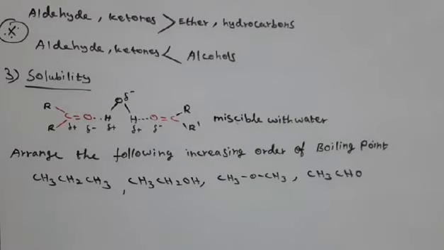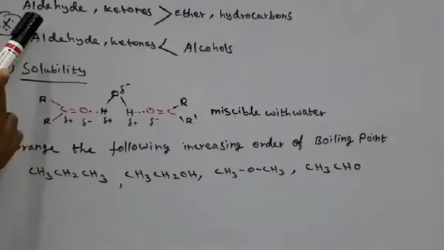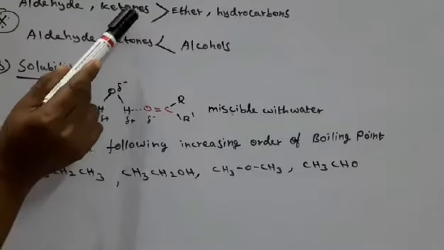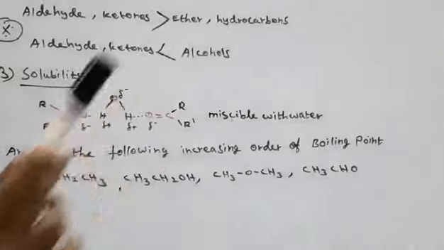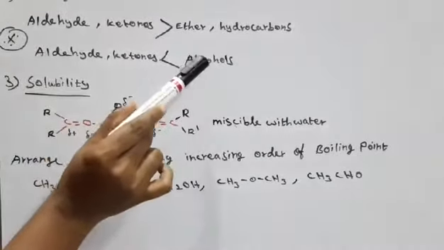We know that aldehydes and ketones have a higher boiling point than ether and hydrocarbons, and a lower boiling point than alcohols.